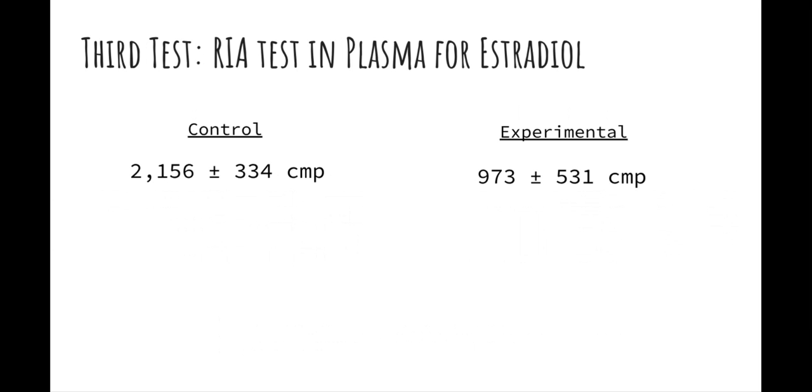And the third test we decided on was an RIA test in plasma for estradiol. A radioimmunoassay in plasma for estradiol was completed, and we found that the experimental rat had a significantly smaller number than the control. If you find a smaller amount of radioactivity in the experimental rat than the control rat, that means that there is a large amount of the tested hormone in the sample. Given this information, it is shown that there is a high level of estradiol in our experimental rat.